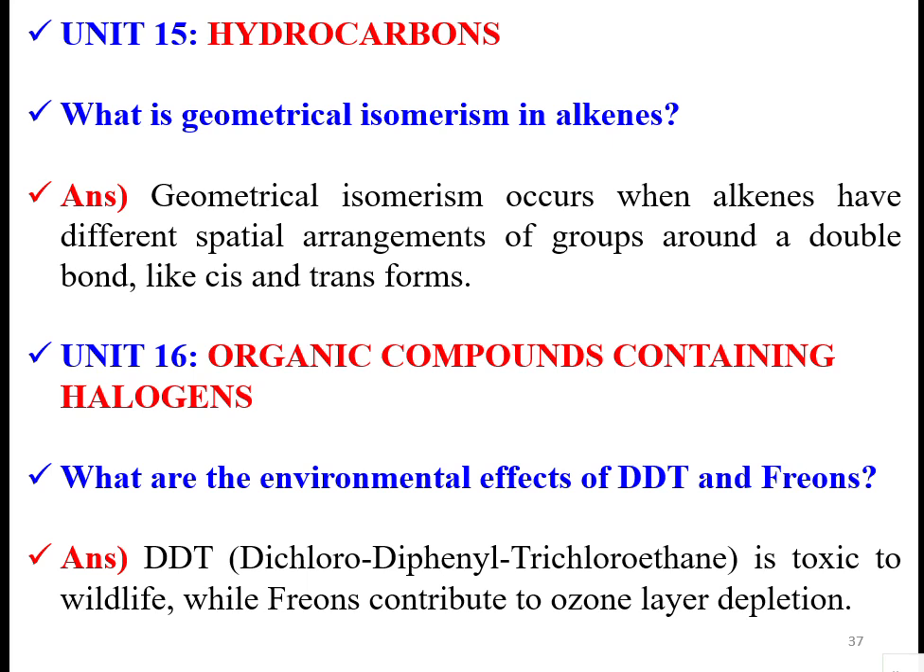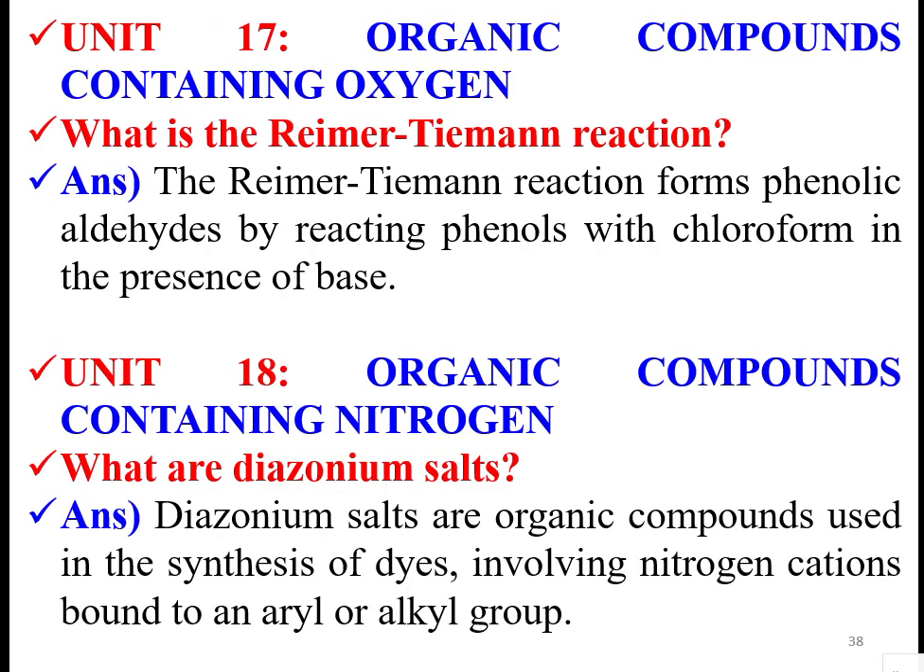Organic compounds containing oxygen. The Reimer-Tiemann reaction forms phenolic aldehydes by reacting phenols with chloroform in the presence of a base. Phenolic aldehyde means cyclic compounds with an alcohol group and a CHO group. Aldehyde means CHO, that is a functional group. Phenol reacts with chloroform in the presence of a base. That is the Reimer-Tiemann reaction.